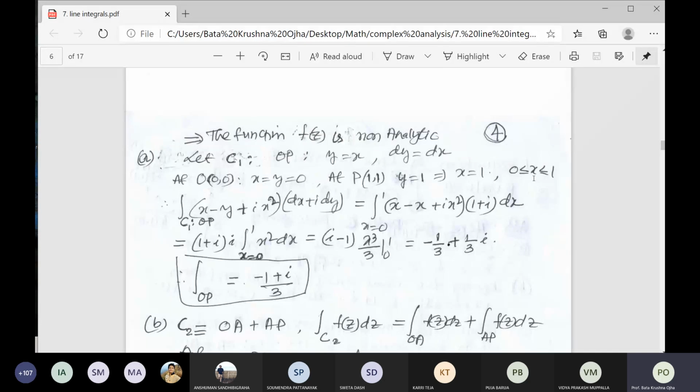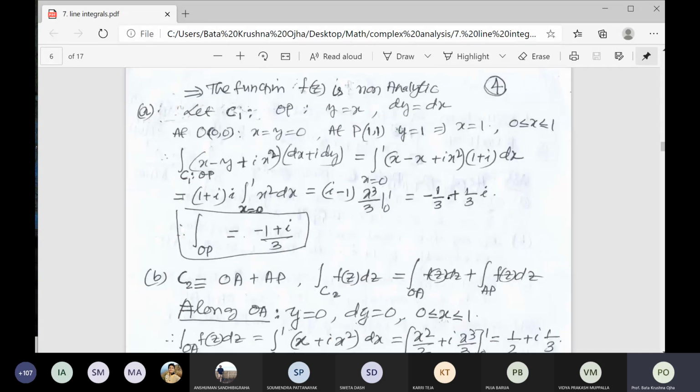So now integration over C1. The integral of f(z) dz, according to the question, over C1, that is OP, of x minus y plus i x square, dx plus i dy. We already know dy is equal to dx, and x is from 0 to 1.